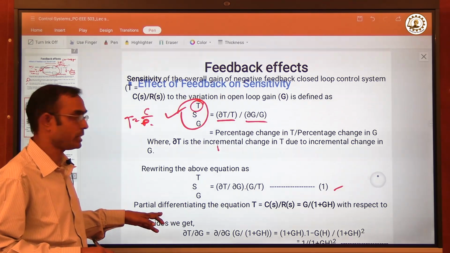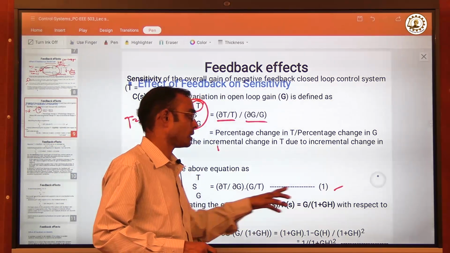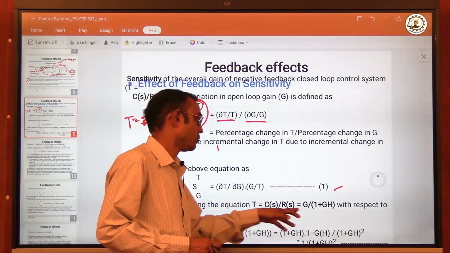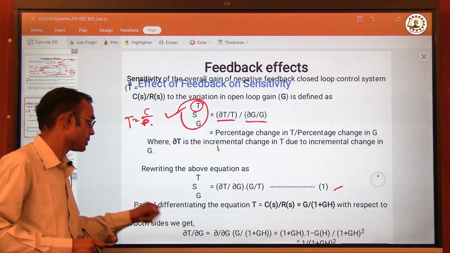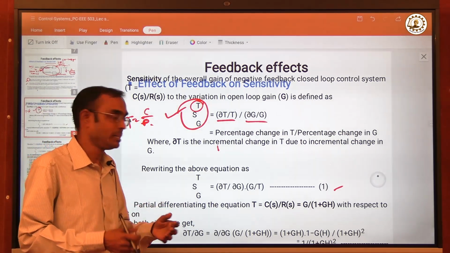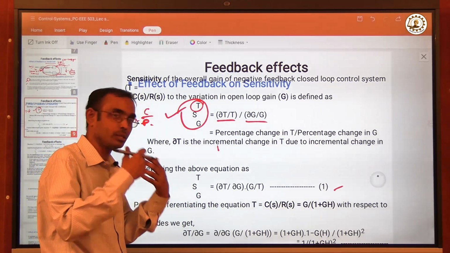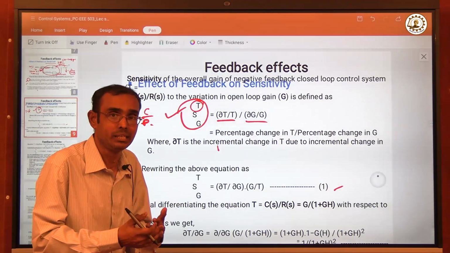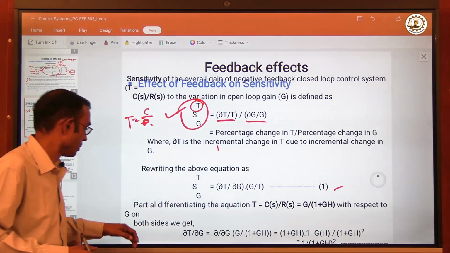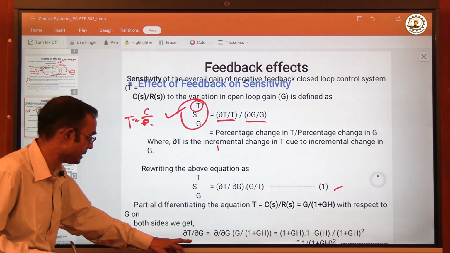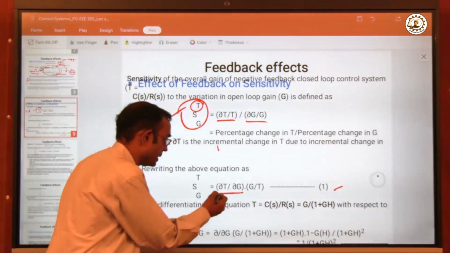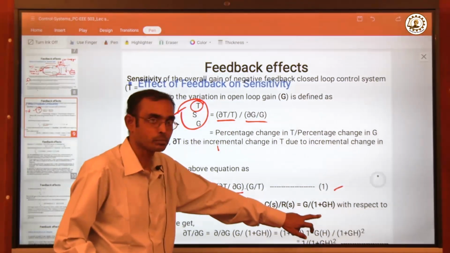We partially differentiate the expression G by 1 plus GH, the overall transfer function T, with respect to G on both sides, because the base reference is G. Based on G, we are assessing how much the changes in G affect the changes in T. So on both sides we get del T by del G. We are calculating this term del T by del G by partial differentiation of this expression.